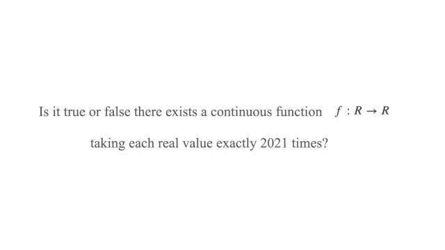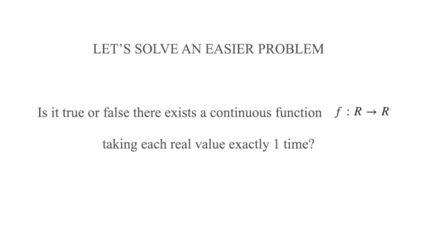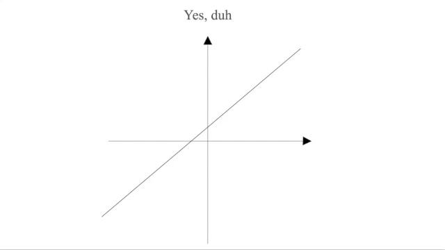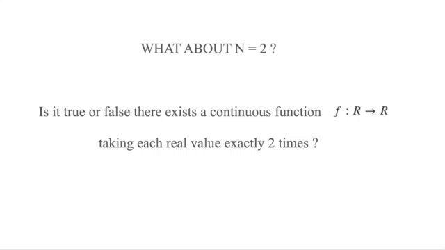If we change 2021 to 1, then the answer is an obvious yes. Any linear graph would do. What if n equals 2? Well, let's think about this.